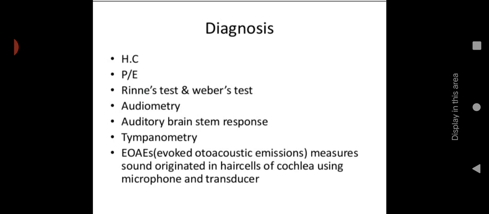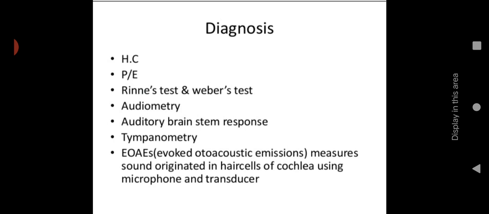Then next one is diagnosis. How can we diagnose? First of all, history collection, because family history is there, congenital malformations are there, then infections and medical conditions are there. So you have to collect proper history according to all these things. Then also you have to ask about lifestyle and habits, because smoking and alcoholism can lead to deafness. Then physical examination, proper examination should be done. External and inner ear examination should be done properly.